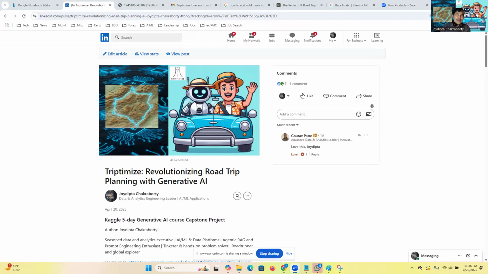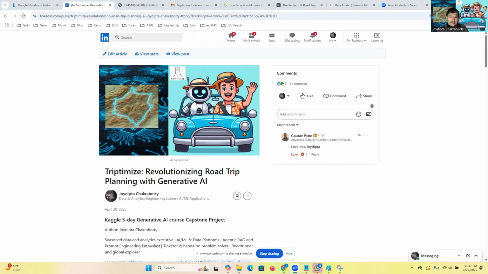If you're like me, you love to travel, explore, and do road trips, but don't really enjoy spending the time to plan for it. And if you're always worrying that you're going to miss a hidden gem, then you're in the right place, because I'm going to introduce to you Triptimize, Trip Optimize. It's a next generation AI powered road trip planner designed to optimize your travel experience and help you explore more and drive less.